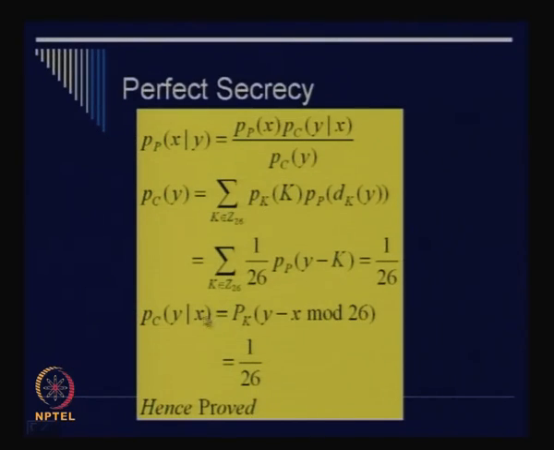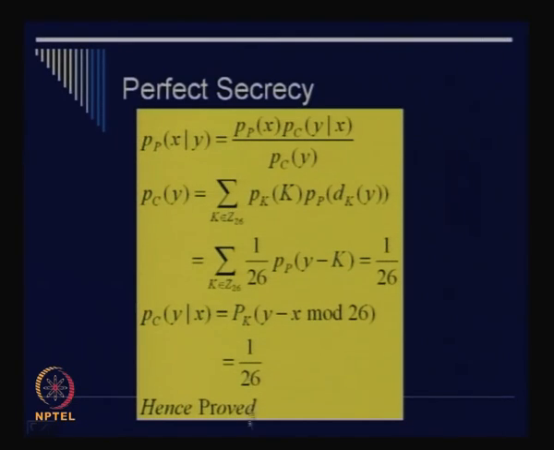So p_C(y given x) is equal to the probability that you choose the key equal to y minus x mod 26. What is that probability? That is 1 by 26, because we have assumed that each key is being chosen at random, right?